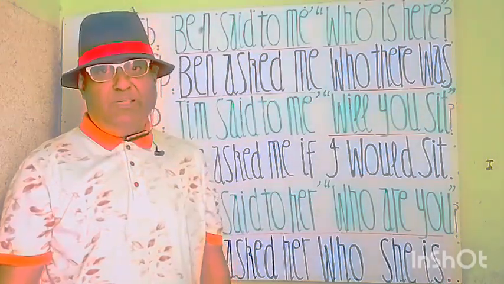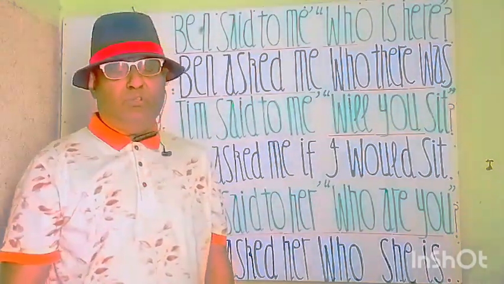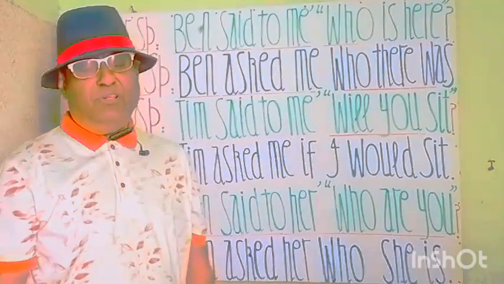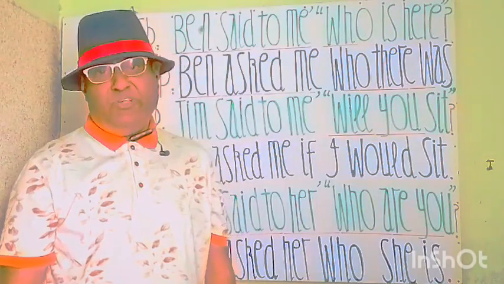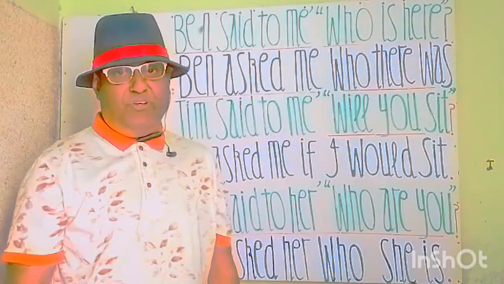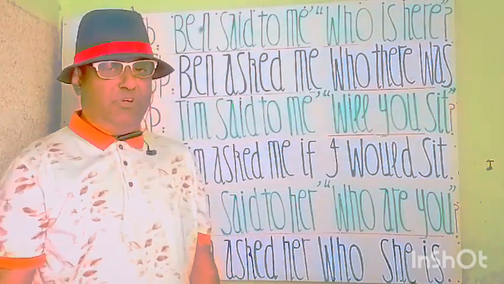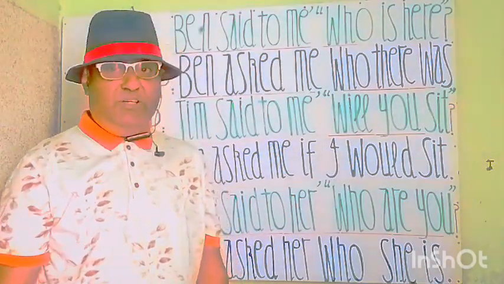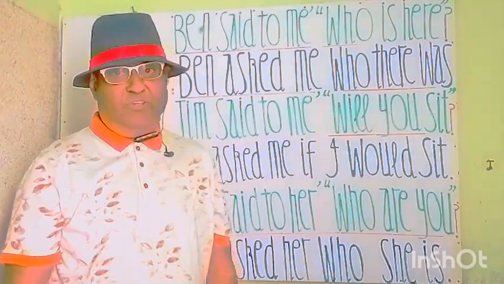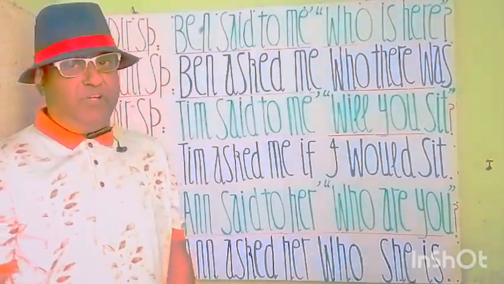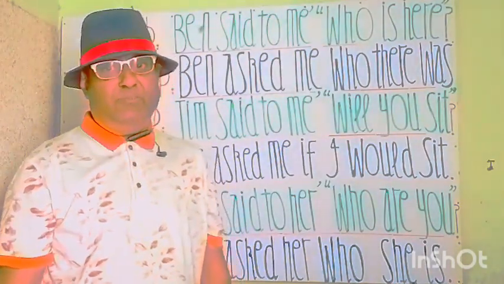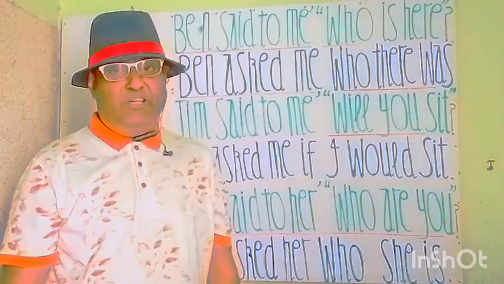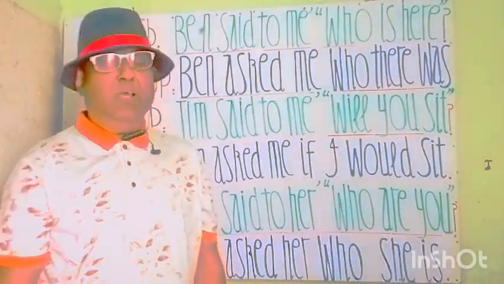Tim asked me, approaching to the commas, we remove the commas and we will write if. Inside the commas there is a simple interrogative sentence. So if we write if, and after if we have to change this to a positive statement. Will you sit? Will you sit is an interrogative, so this interrogative statement will change to the positive. You is the subject and it will be changed by outer object, that is me,